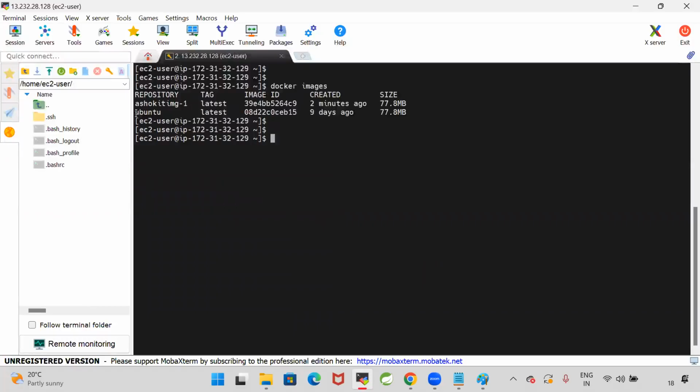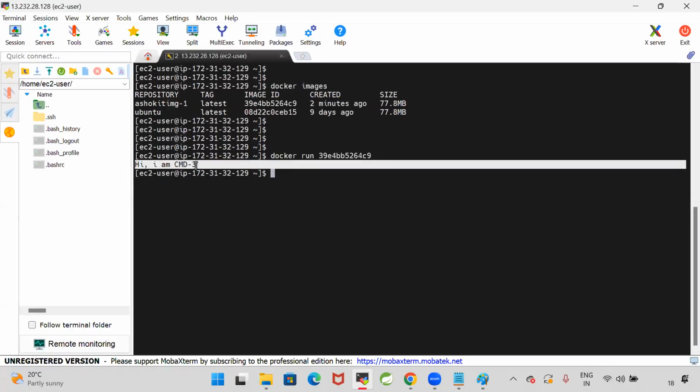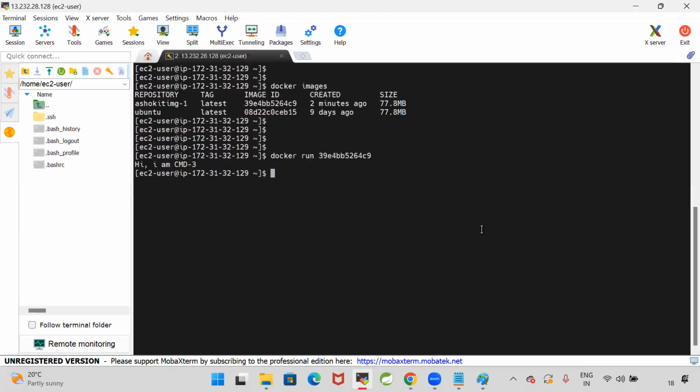Now can you see it pulled the Ubuntu image. Ubuntu I used as a base image. By using Ubuntu, AshokIT image1 is created. Now let us run the AshokIT image. Docker run, this is my image ID. When I execute docker run with the image ID, which CMD is executed? Is it executing all the CMDs or only the last CMD? It executed only the last one.